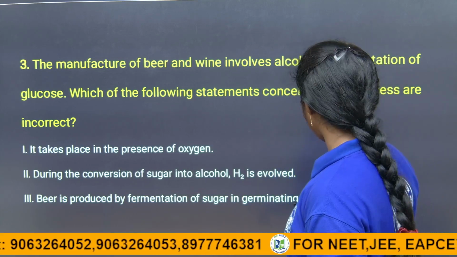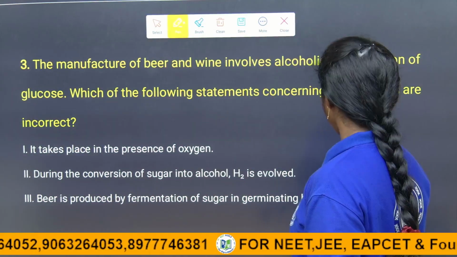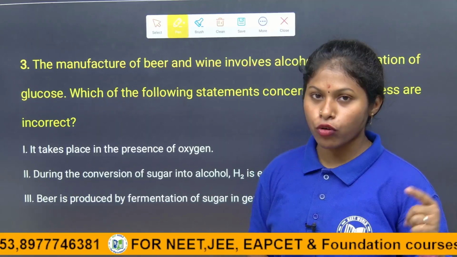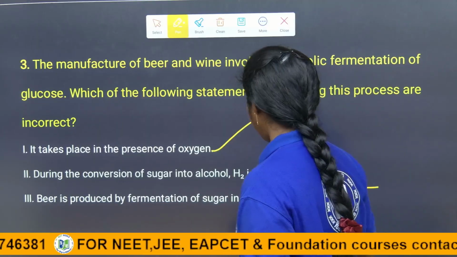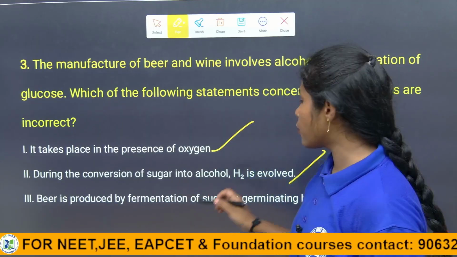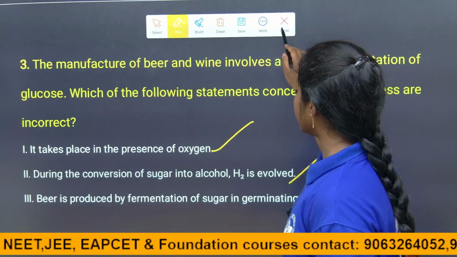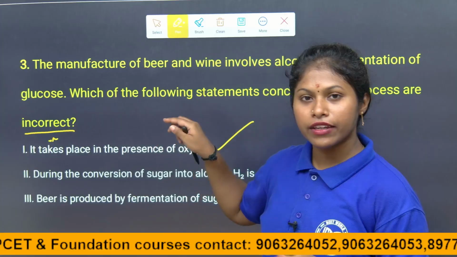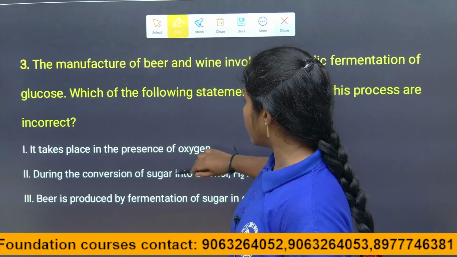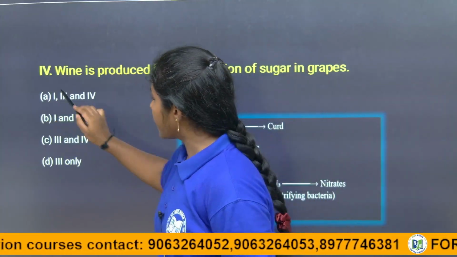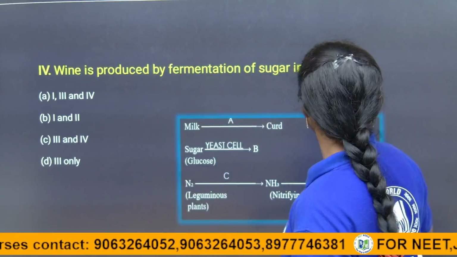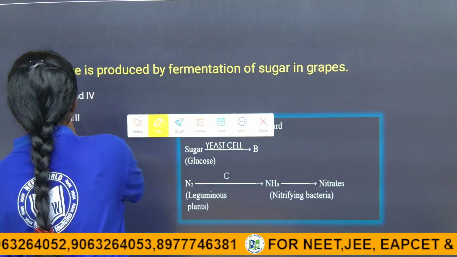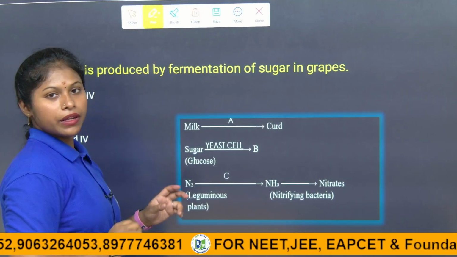So the third option is also a correct statement. Options 3 and 4 are correct statements, and options 1 and 2 are incorrect statements. For the given question, they asked for the incorrect statements, so we have to mark the incorrect statements only. So B is the answer for the given question.